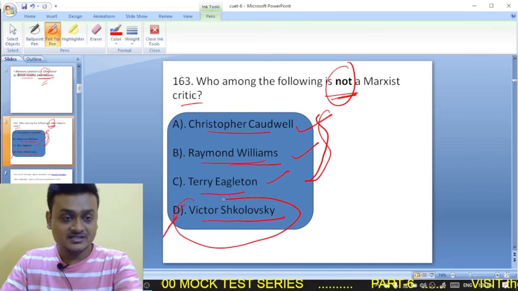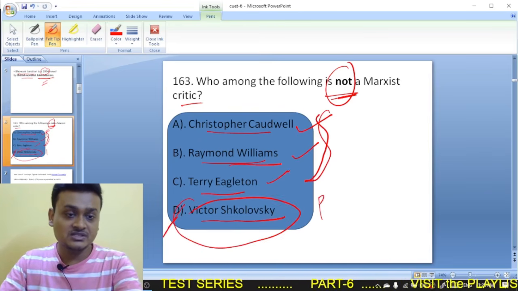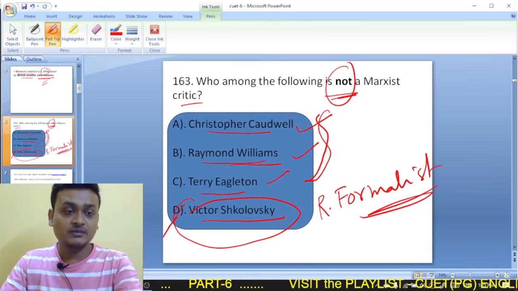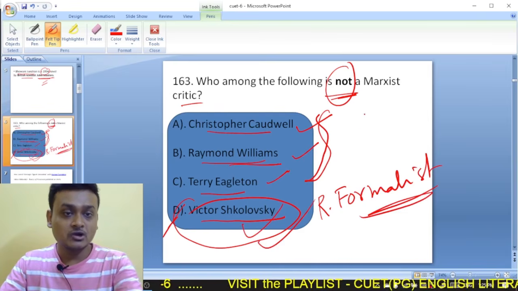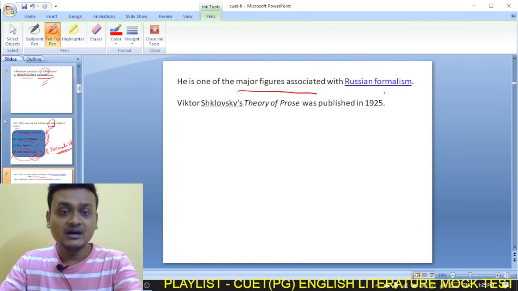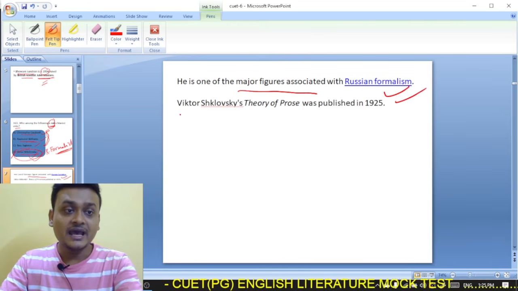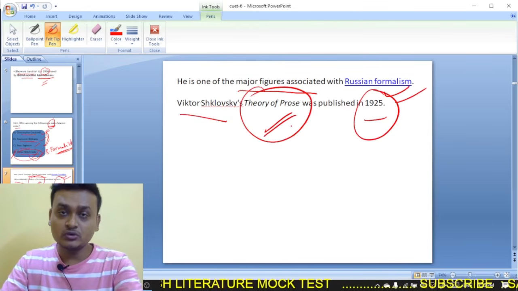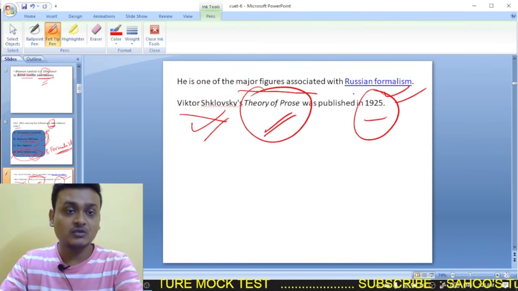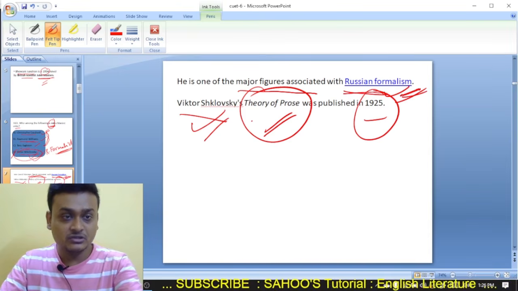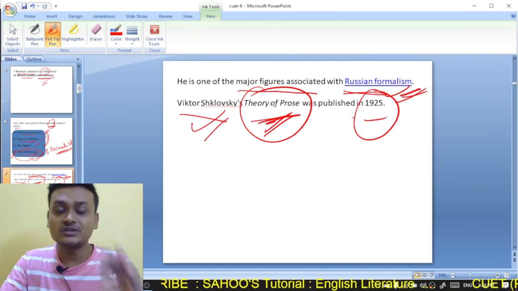Who is a Russian formalist? Victor Shklovsky belongs to formalism. So Victor Shklovsky is the right option. He is not a Marxist critic, and here is the explanation: he is one of the major figures associated with Russian formalism, and his famous work, Theory of Prose, was published in 1925. So Theory of Prose was written by Victor Shklovsky, who was a Russian formalist associated with the movement of Russian formalism.